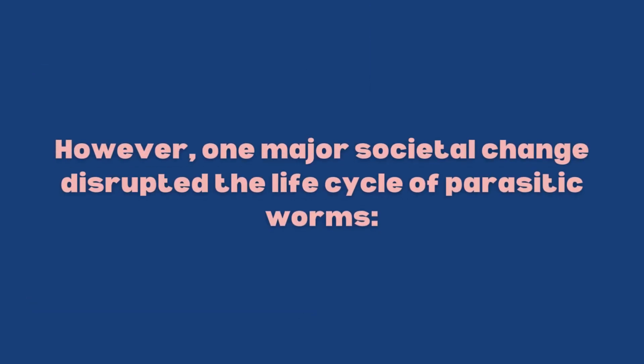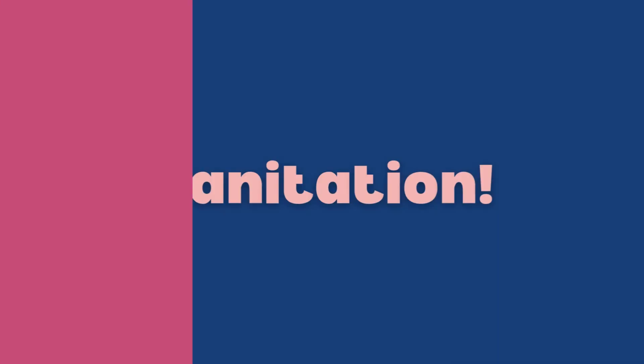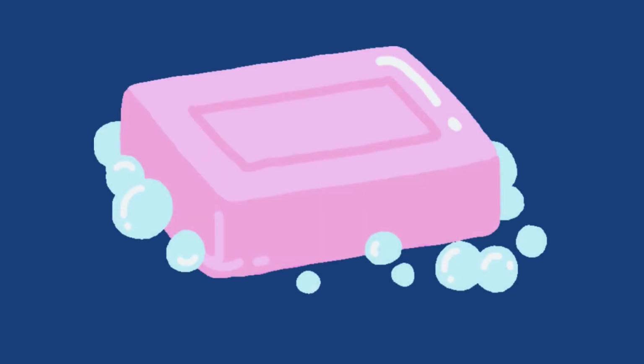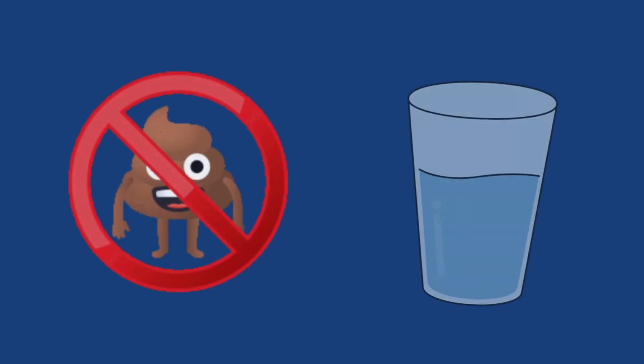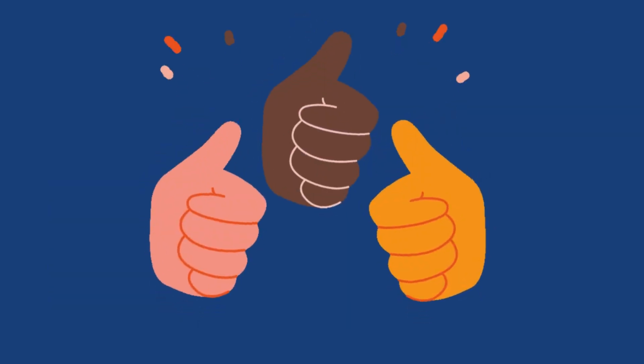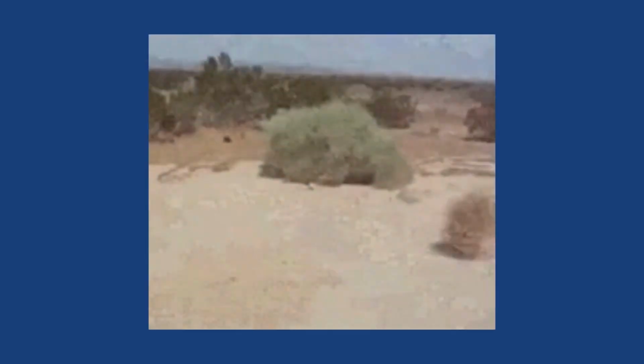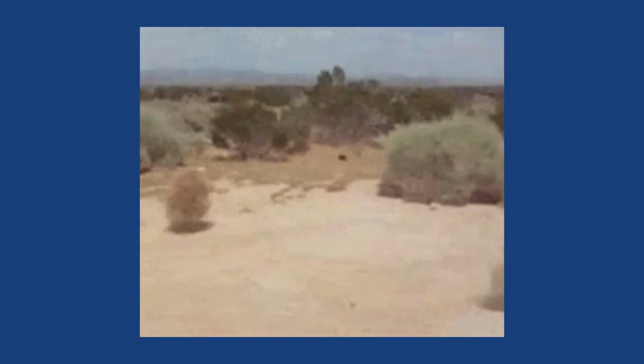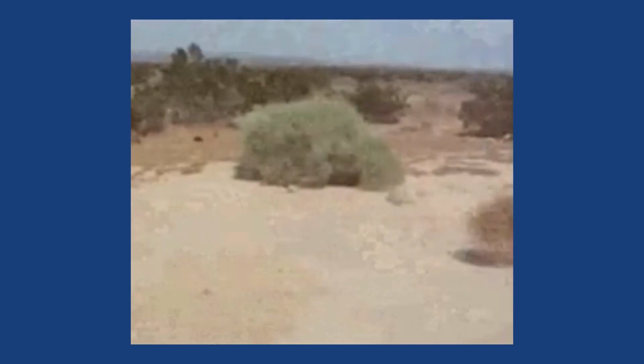However, one major societal change disrupted the life cycle of parasitic worms: sanitation. Hygiene improvements and the separation of feces from our drinking water cut off the worms from our bodies, and modern medicine eradicated remaining worms. While this can be seen as a win, a major concern was that now our immune systems lacked a major enemy to fight.